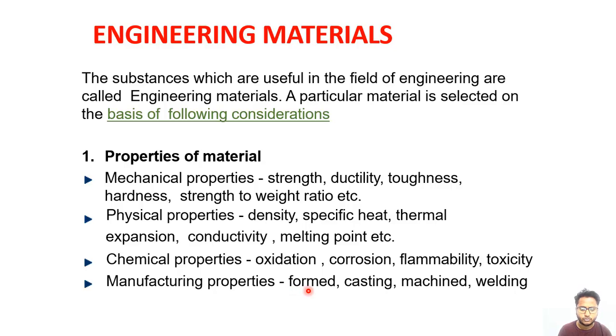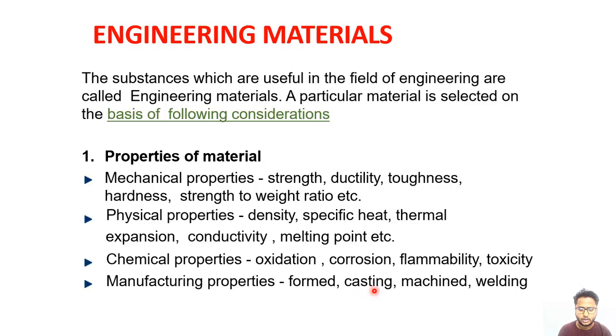That material will have a forming property so that it can convert from the cube to plates, sheets, etc. The casting, in terms of Hindi, is known as dhalai.